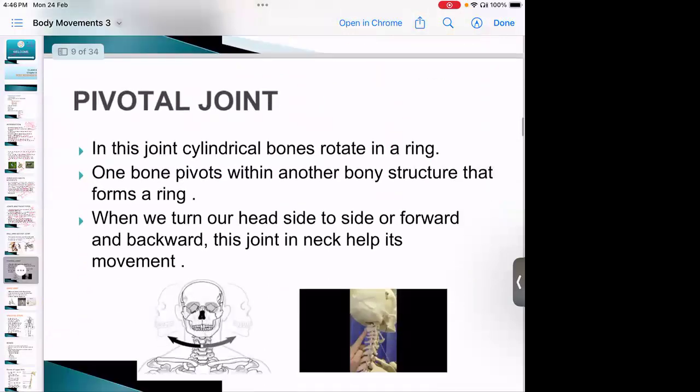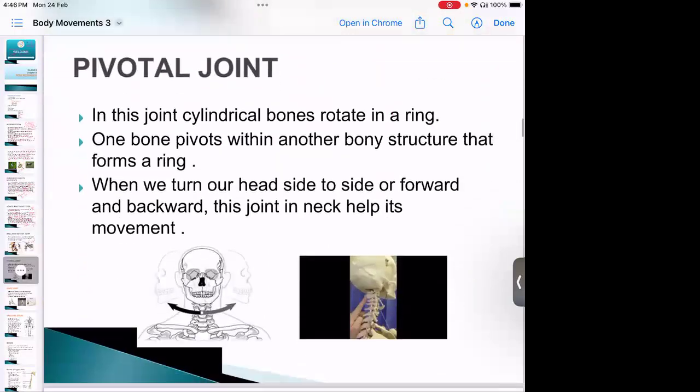The second type of joint is the pivotal joint. You can see in the picture, it is present in the neck region, where movement is allowed to the left, right, and upward.